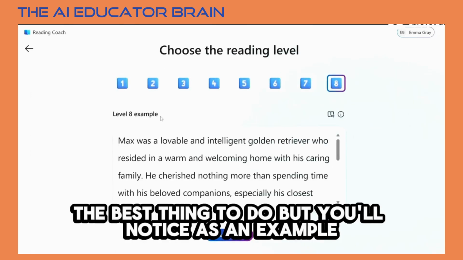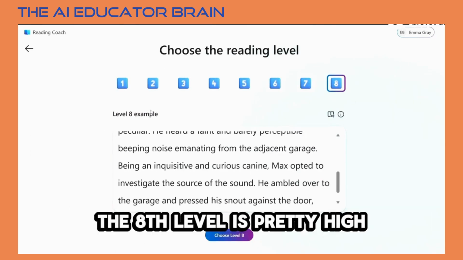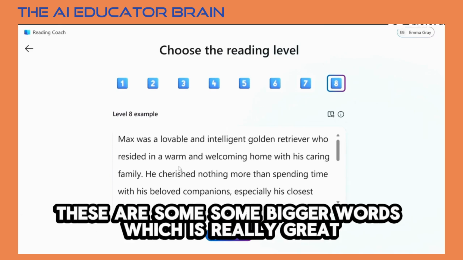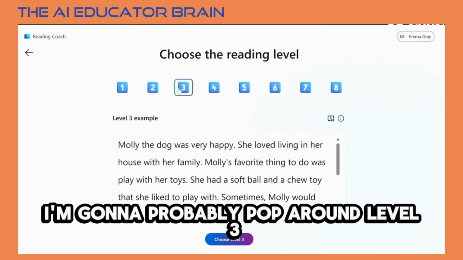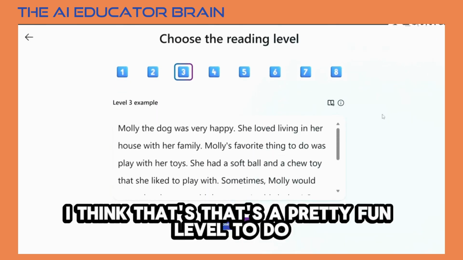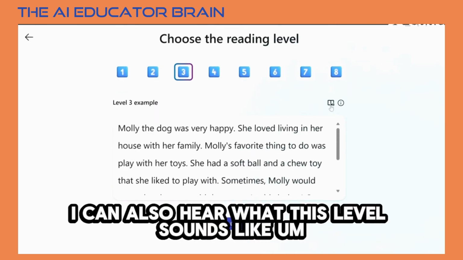Reading level. You'll notice, as an example, the 8th level is pretty high. We've got emanating and adjacent, inquisitive. These are some bigger words, which is really great. I'm going to probably pop around level 3. I think that's a pretty fun level to do. I can also hear what this level sounds like.